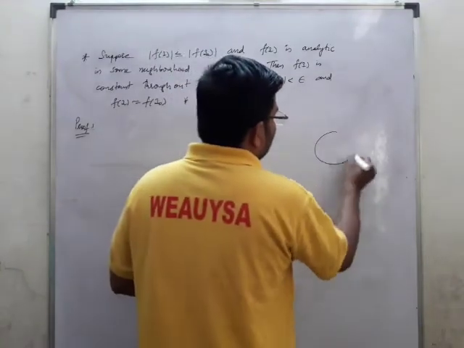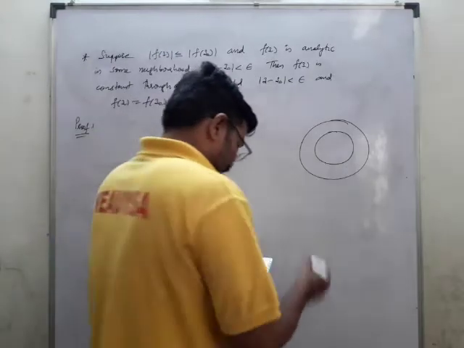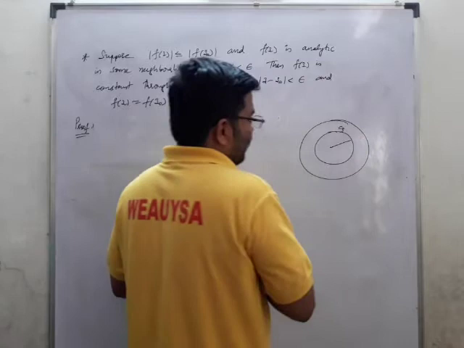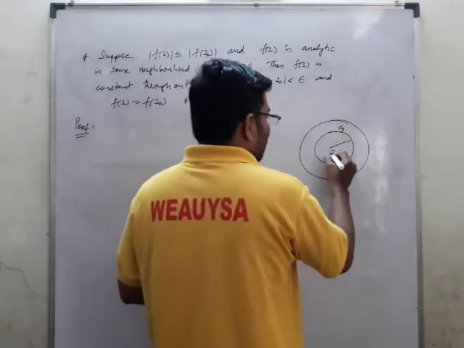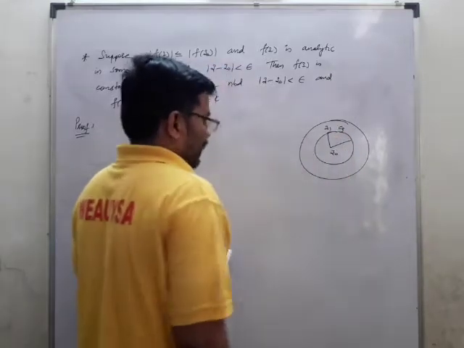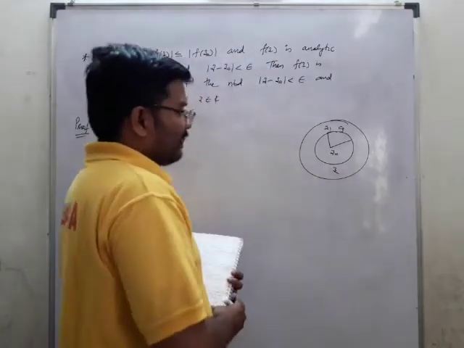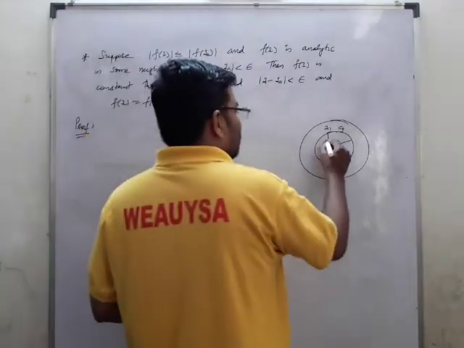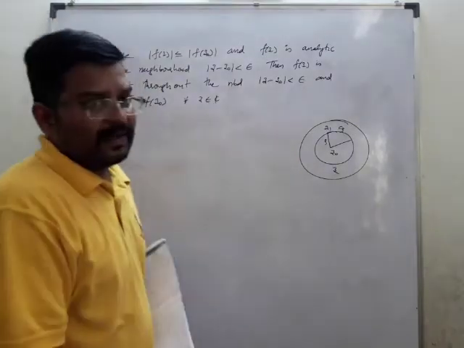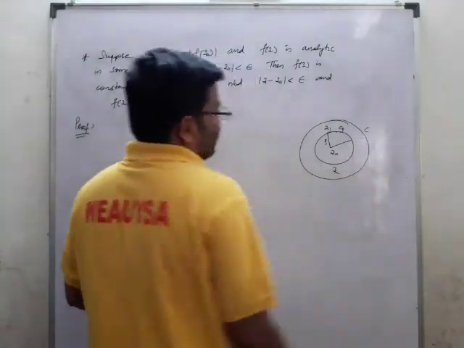Now we will take a circle in this form. This is a circle, which I will call C rho, and this is the point Z naught, and there exists one more point here, Z1. I may take Z over here, another point outside the region. Z1 minus Z naught is nothing but rho, and C rho is the circle. Let us suppose this is circle C outside.